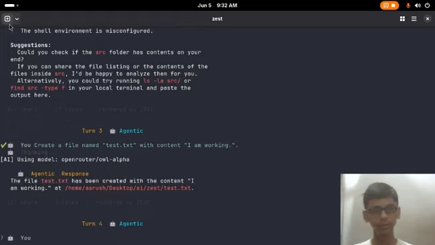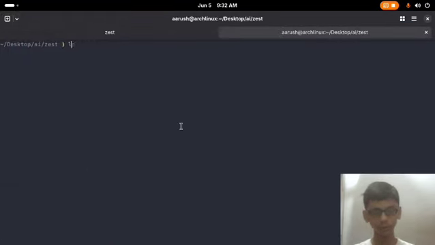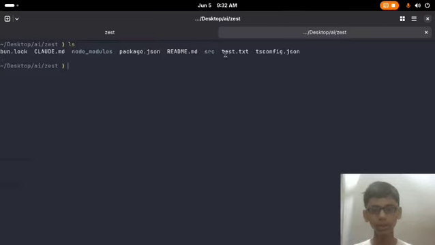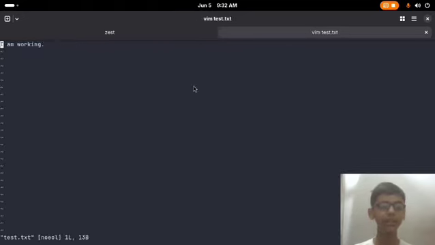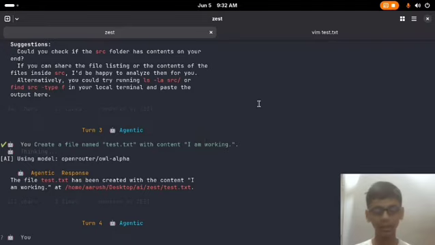Let me go here, and here you have test.txt, and if we see what is inside it, here we go, we have I am working. You can use it to write code, read code and analyze your code. So this would be an easy tool for that.